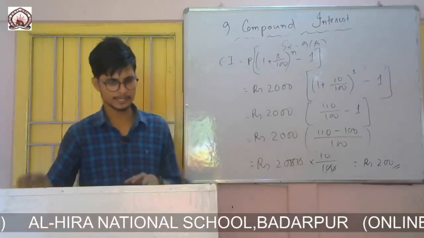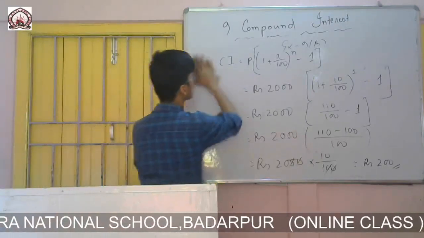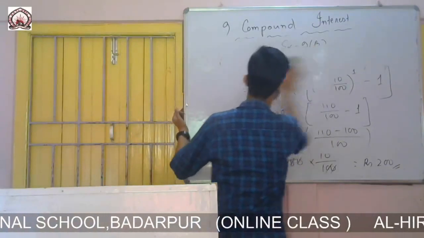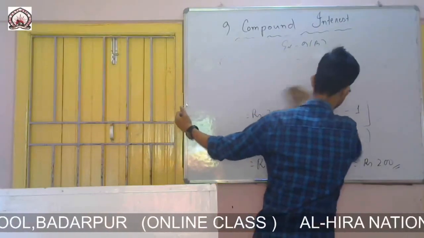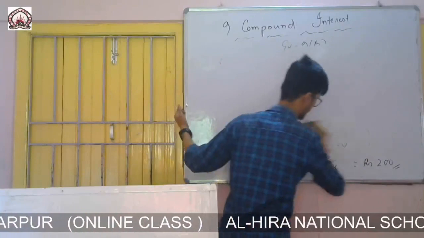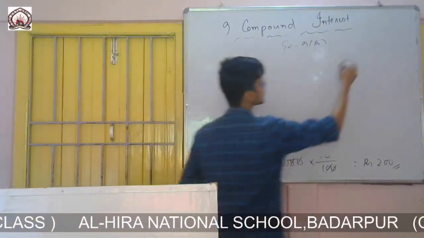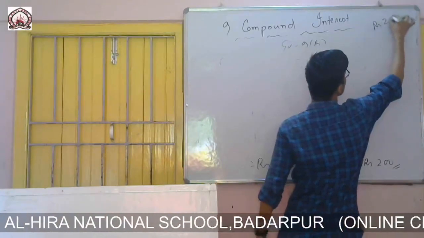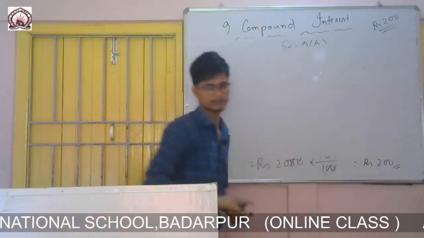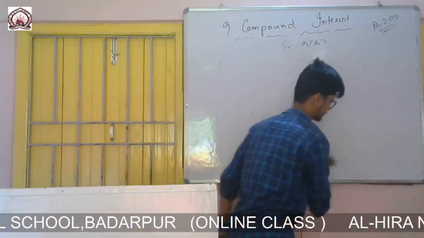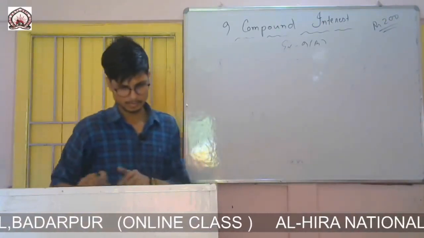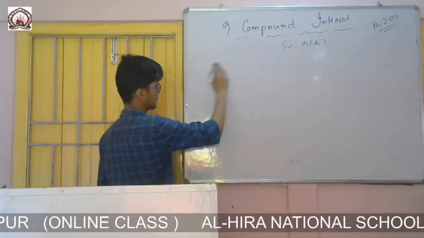Now we have to calculate it for Prashant. Write it, rupees 200. So now we have to calculate it for Prashant.